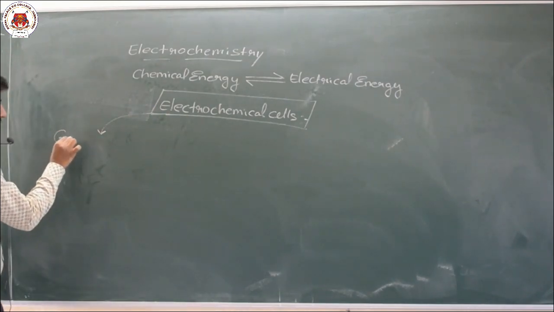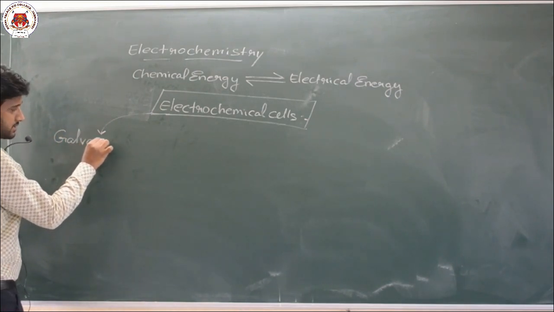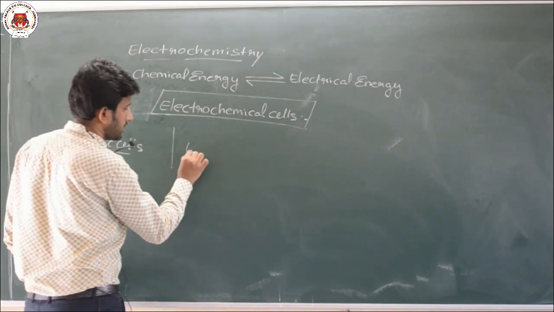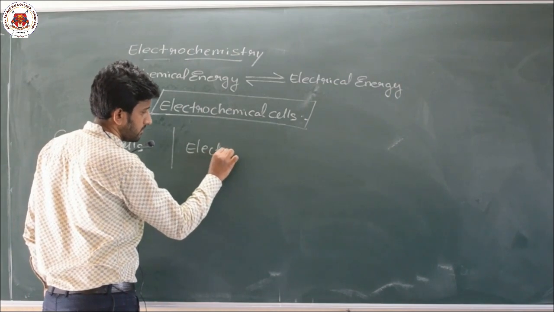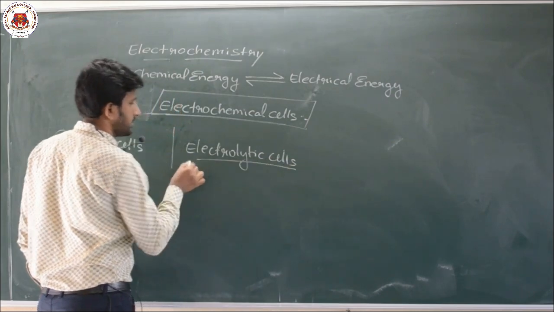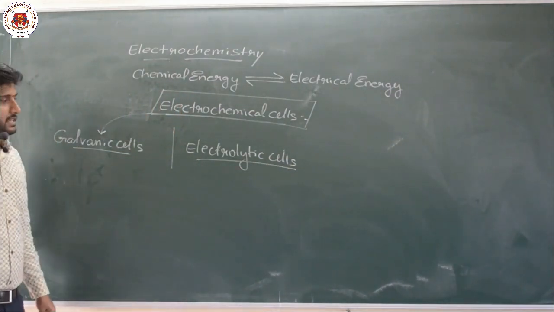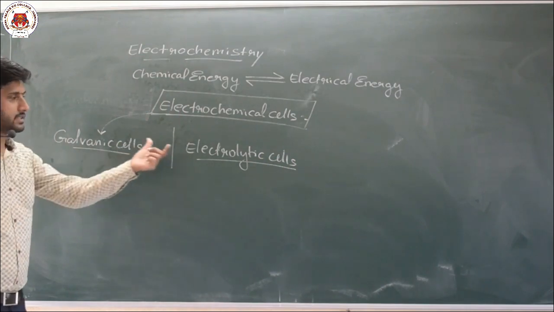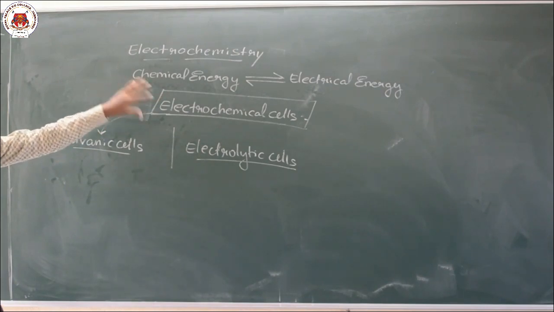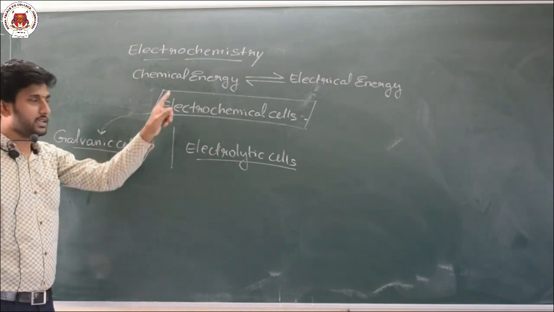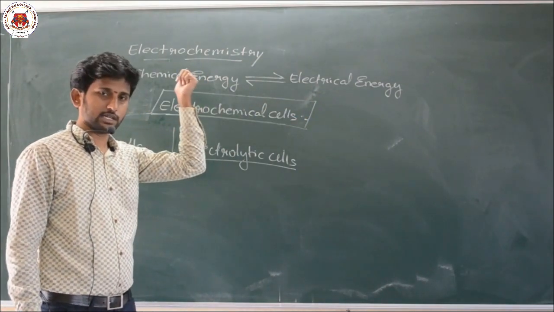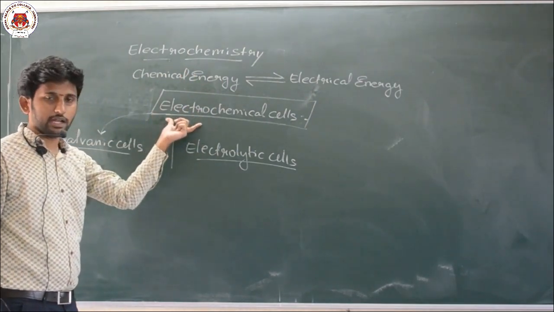Electrochemical cells are divided into two types: galvanic cells and electrolytic cells. So what are electrochemical cells? The devices or the apparatus or the cells in which chemical energy is converted to electrical energy or electrical energy is converted to chemical energy are called electrochemical cells.